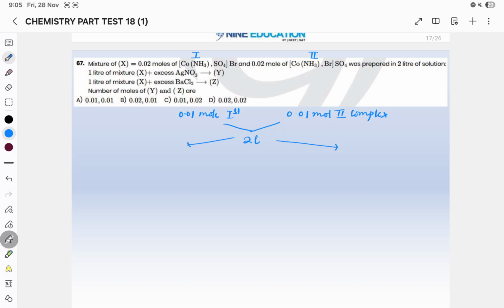Then they divided this into 1 liter, 1 liter. Whatever the molarity was previously, after dividing it, the molarity will remain the same, before and after separation.